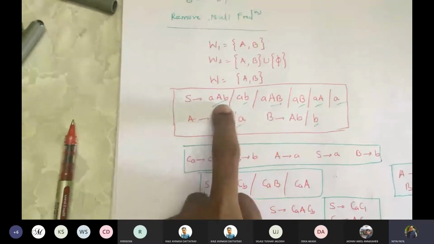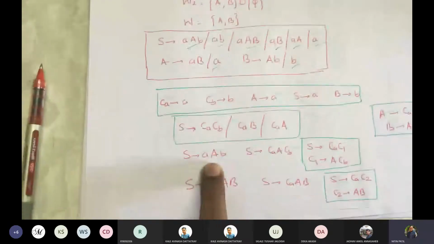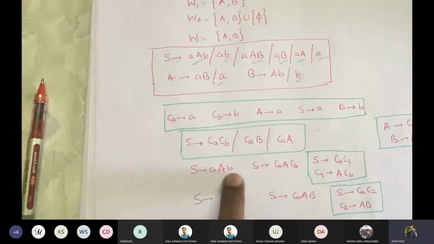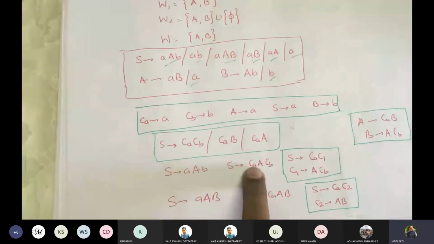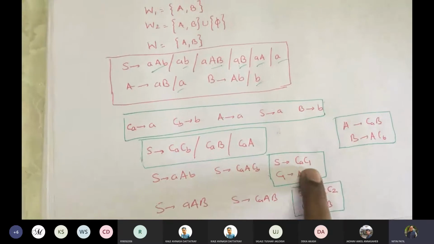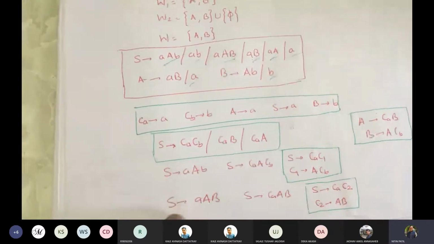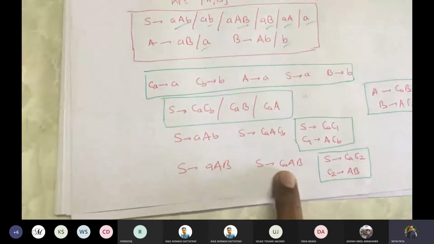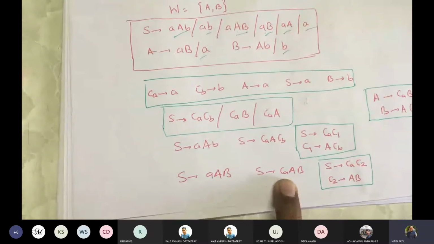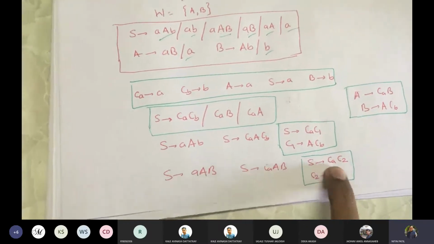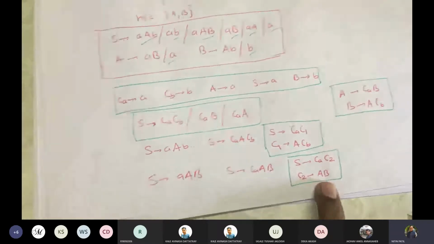Then we took S gives AAB. We replaced the right-hand side terminals A and B by newly introduced variables. So we got CA CA CB. So we rewrote it as S gives CA C1, and C1 gives CA CB. Similarly, we took the next production, B gives AAB. We rewrote it by replacing the right-hand side terminal by the newly introduced variable CA. So we got CA CA B, and we wrote it as B gives CA C2, and C2 gives the remaining one.